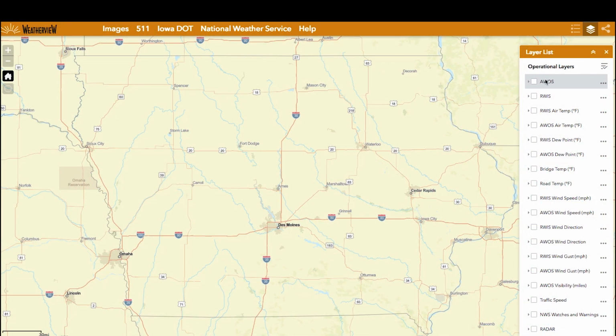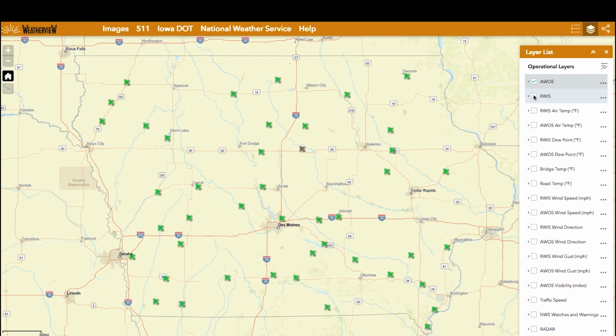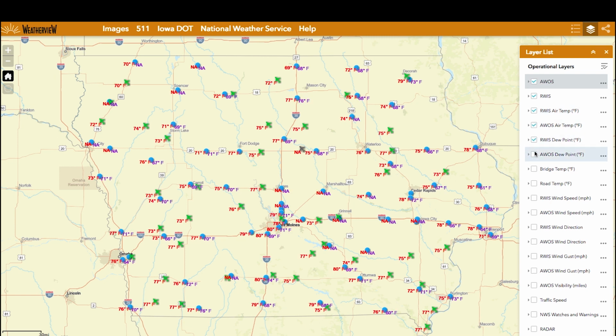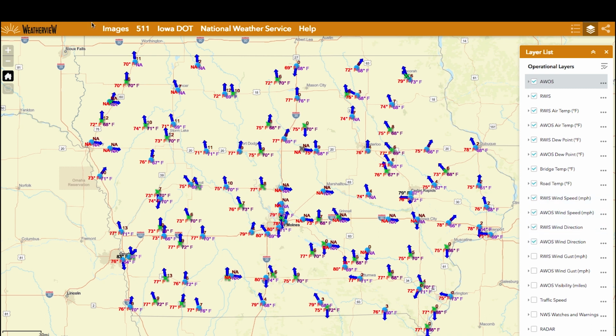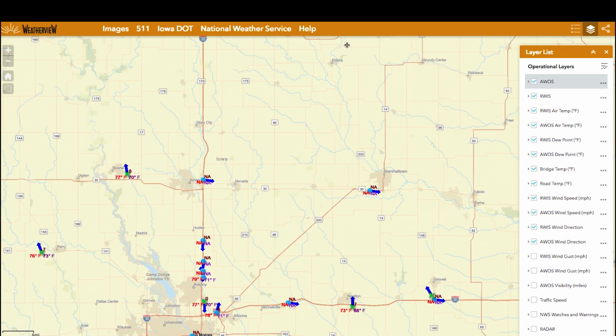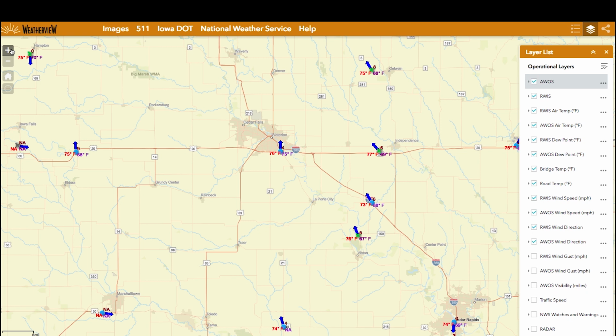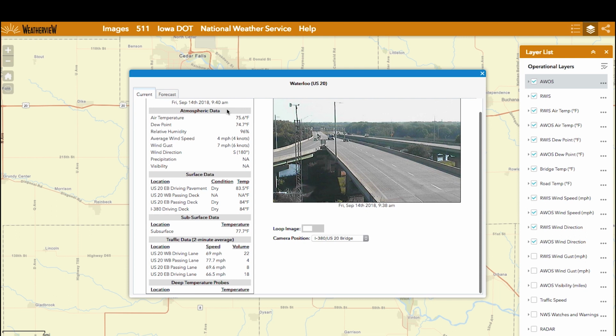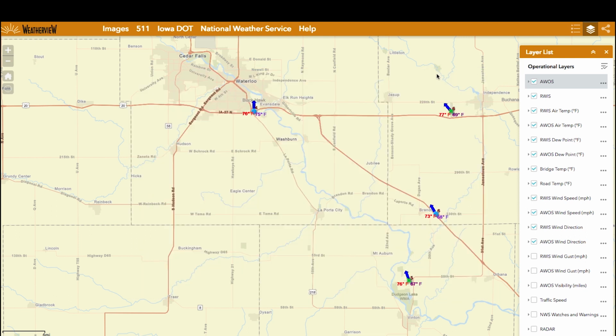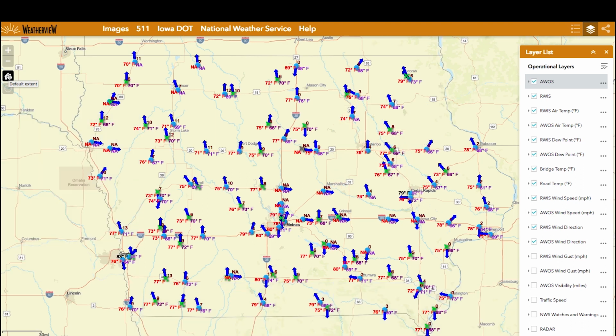In addition to checking radar, be sure to also check the Statewide Road Weather Information System, or RWIS network, to find out what is happening nearby. The RWIS network is made up of a series of stations across the state that report road pavement and weather conditions using advanced sensing technologies. Hourly summaries of RWIS data are available on the Iowa DOT's internal weather forecasting website. Check nearby RWIS and AWOS, or automatic weather observing stations, for low visibility, which may indicate snow. If station data differs from the forecast, adjust your response plan accordingly.